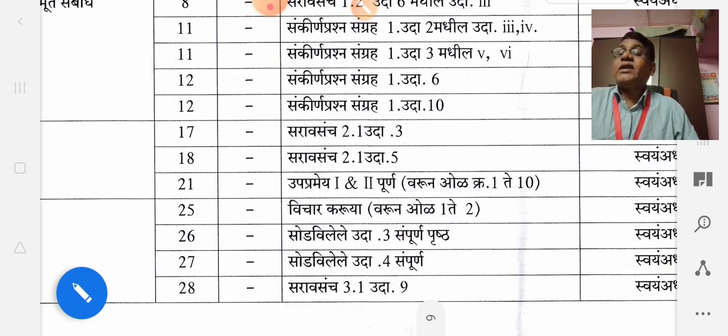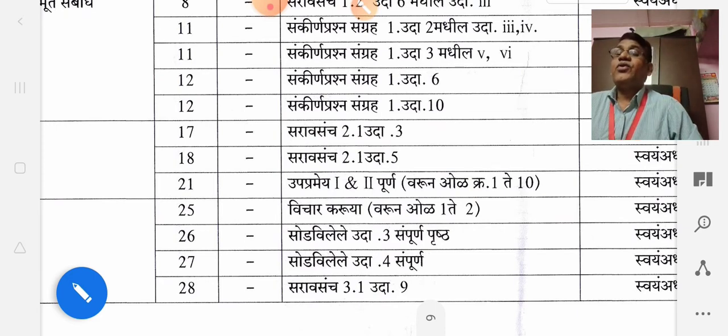And then page number 26. Page number 26, solved examples are there. In that, question number 3, the whole page is omitted. Okay.